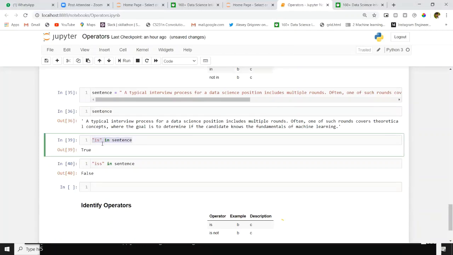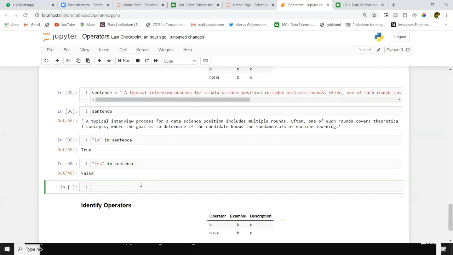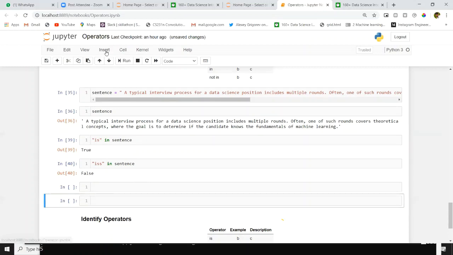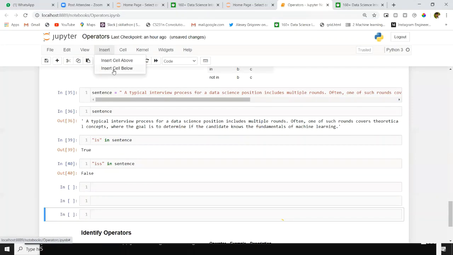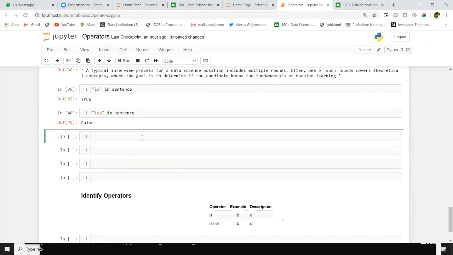Just type your desired keyword, after that space, in, after that your variable. This will verify the your desired word inside the sentence or not. In same way, we can apply this operation on list as well. For suppose you have a list of fruits there, you want to verify one particular fruit is present or not. Fruits, yeah, this is the syntax for list, right? Apple.